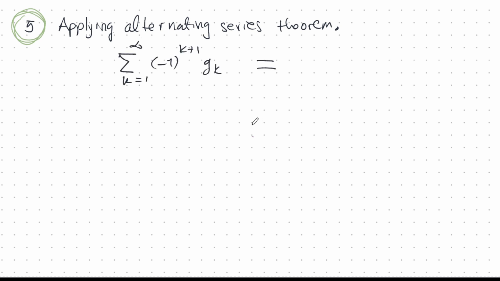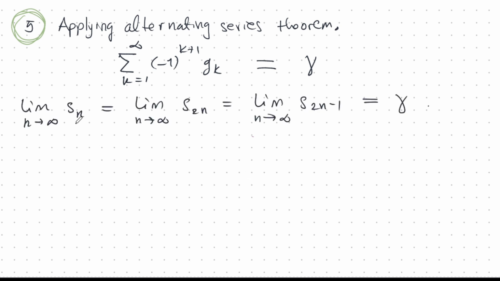This sum exists, and you can call it gamma. Yes, you guessed it. But not only that, we can look at the partial sums of these things, and they also converge to the same gamma. So the arbitrary partial sum converges to gamma. The partial sum having an even number of terms converges to gamma. The odd partial sum converges to gamma.